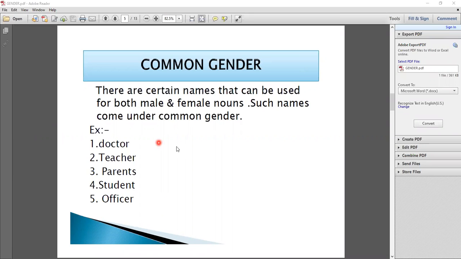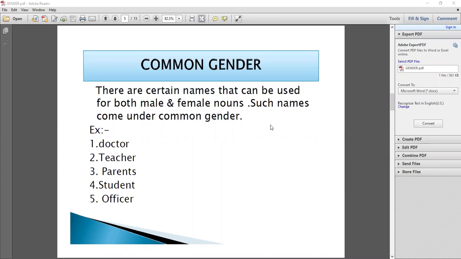So now student, we have to understand the common gender. We cannot say that it is a male or that it is a female. We say that it is both male or female. दोनों ही हो सकते हैं. ऐसे हम डॉक्टर की बात करते हैं तो डॉक्टर क्या हो सकते हैं? मेल भी हो सकते हैं और फीमेल भी हो सकते हैं.